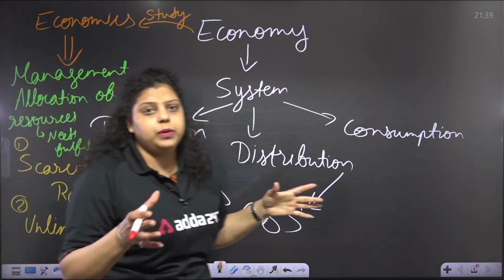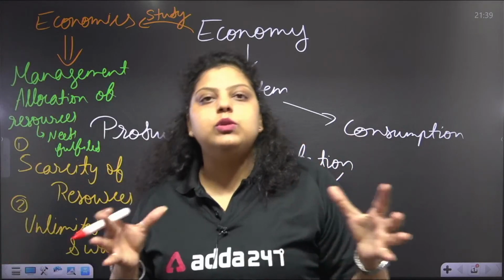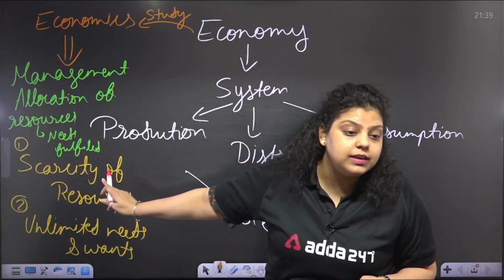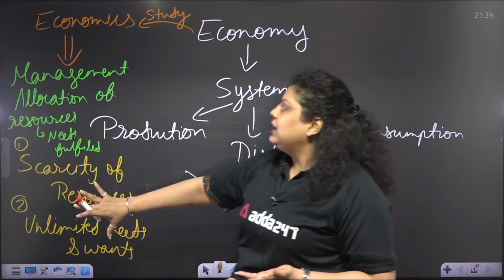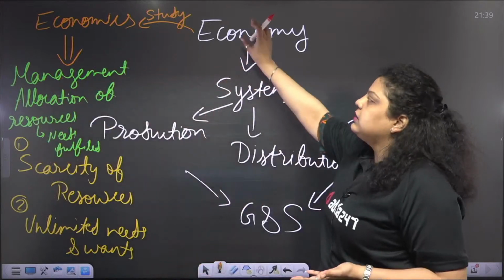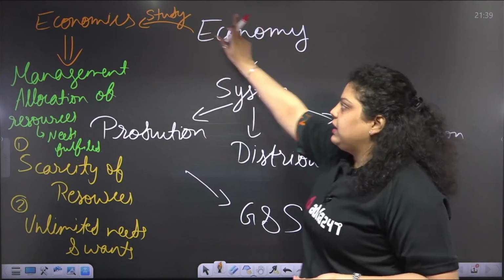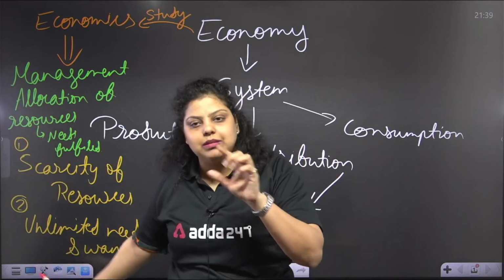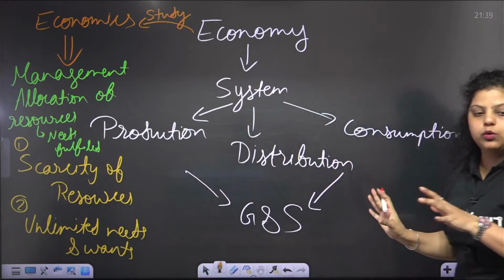And what we are actually doing in economics is making a kind of arrangement in which we distribute our resources in such a way that each and every person's unlimited needs and wants will be fulfilled. And that's why whenever you hear the word economy, you have to relate that with economics. Okay, I hope it is clear. Let me know in the comment section, is this concept clear to all of you?